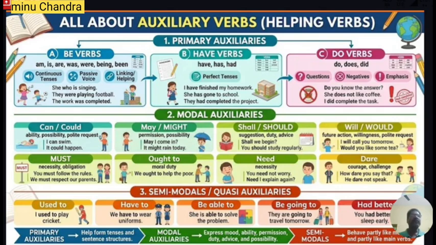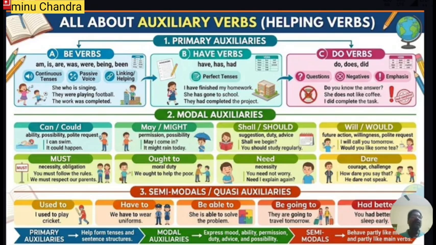Let's know the auxiliary verbs. Auxiliary verbs are also finite verbs. There are three types of auxiliary verbs. First one is primary auxiliary. Second one is modal auxiliary. And third one is semi-modals or quasi-auxiliaries. But generally in many books we find these are classified into two main parts: primary auxiliary and modal auxiliaries. But if we subclassify, then we will find the semi-modals or the quasi-auxiliaries.